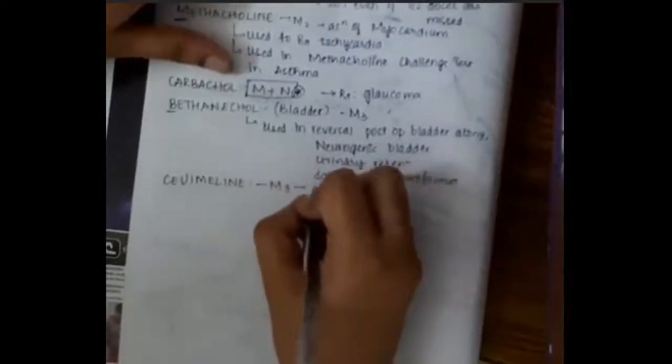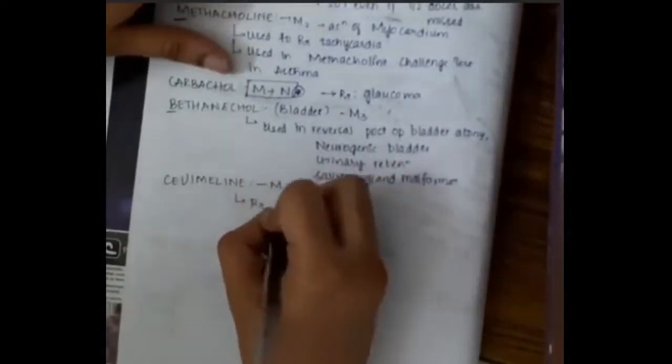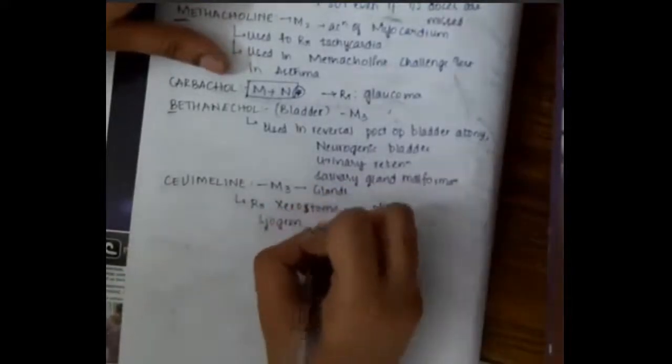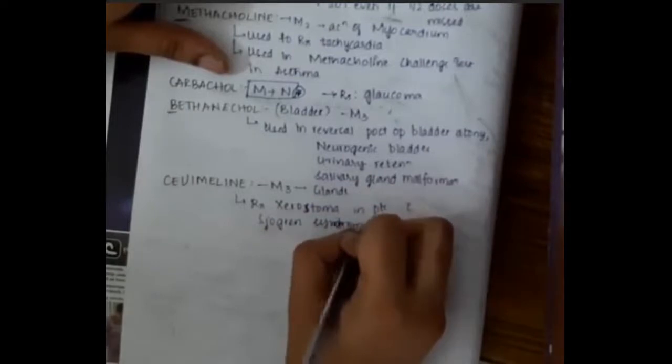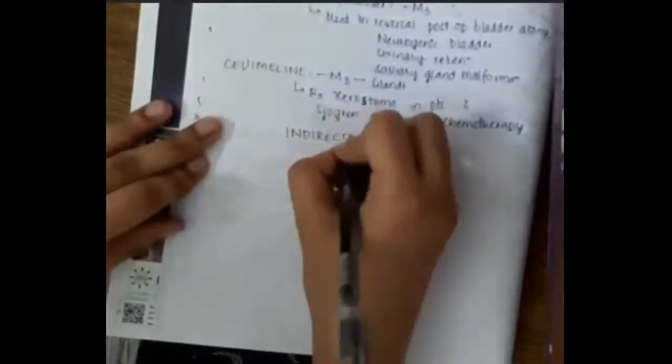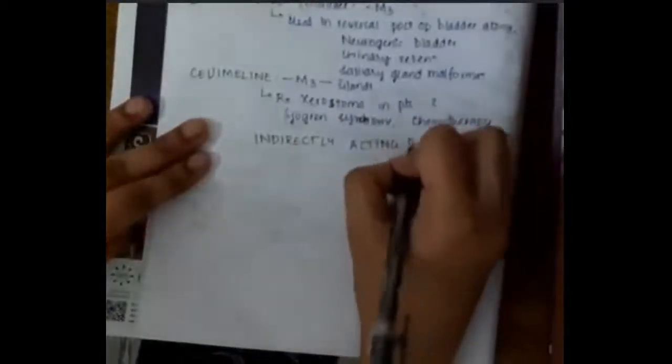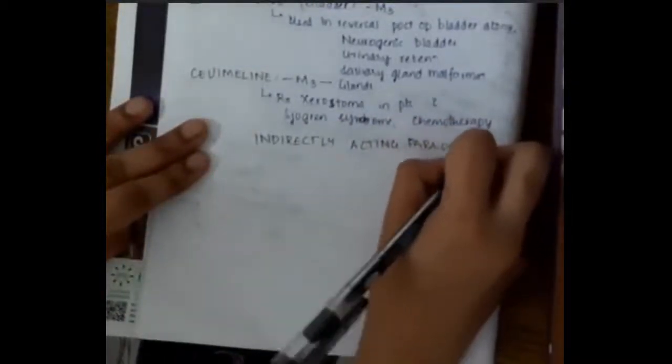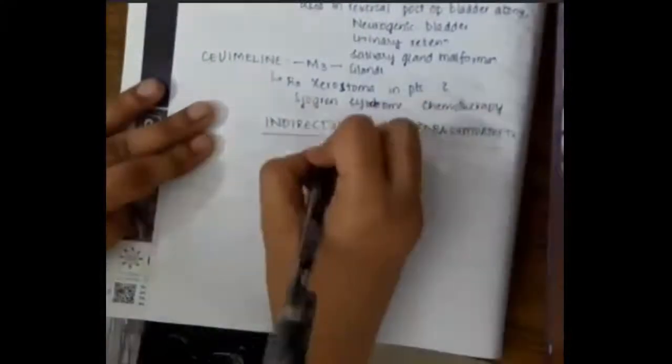Then we have cevimeline. Cevimeline acts on M3 receptors, that is glands, and it is used in the treatment of xerostomia in patients with Sjogren syndrome and chemotherapy. In patients suffering from Sjogren syndrome and chemotherapy, cevimeline can be used for xerostomia. These are the directly acting parasympathomimetics.